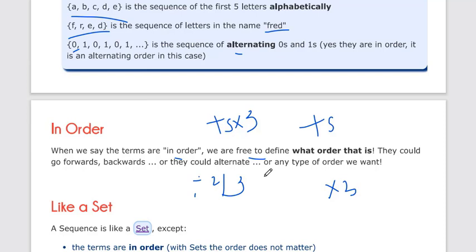The next term should be in the order of the previous term. It should remain the same. Like if you use plus 5 in every term, then all the terms are plus 5 of the previous term. So you are free to define what that order is. It could go forward or backward, or they could alternate, like 0 1 0 1. This is also an order and this is also an infinite sequence.